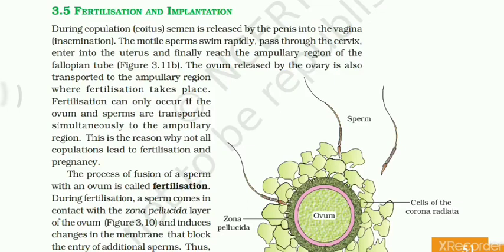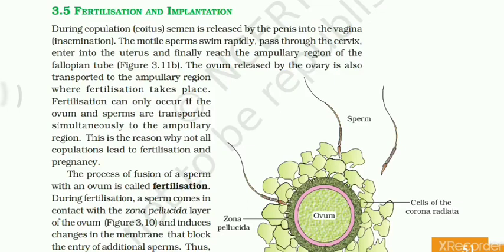the secondary oocyte is transported to the ampulla region and stops there, and sperms have to pass rapidly through the cervix, and with vigorous velocity they will reach the periphery of the ovum. So the ovum released by the ovary is also transported to the ampullary region, where fertilization takes place.